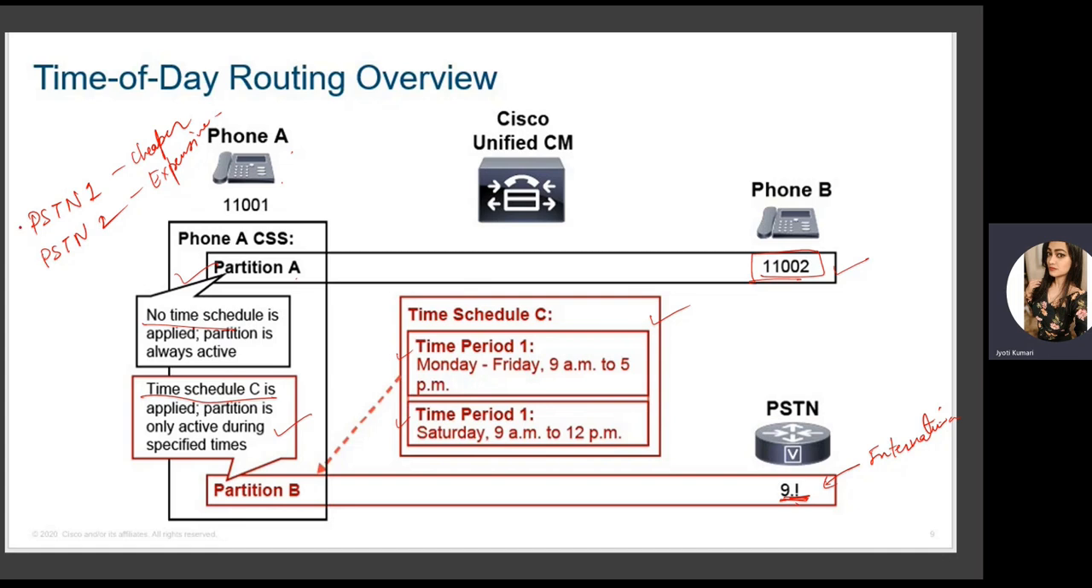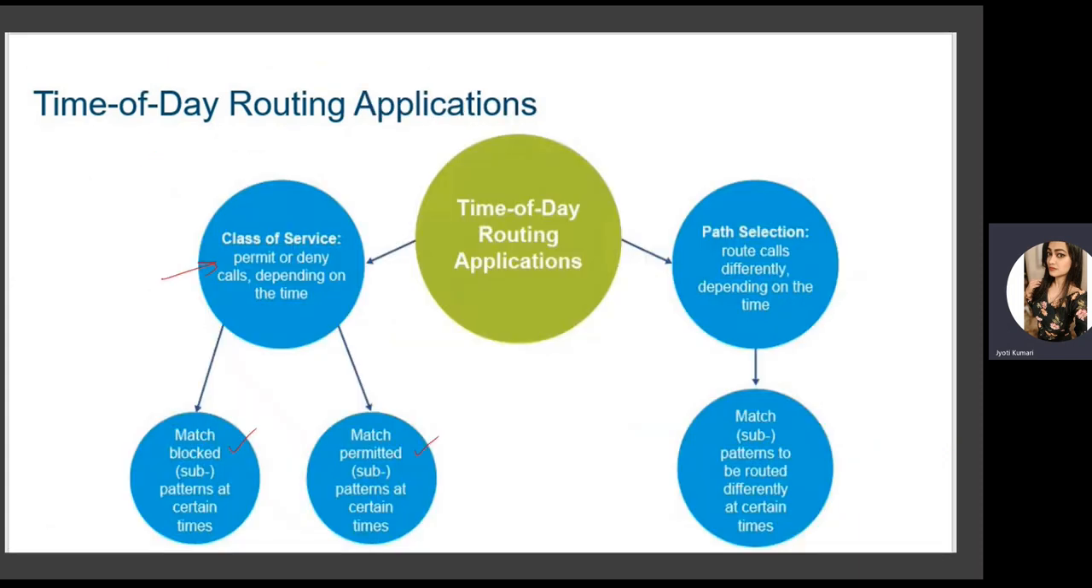So I want to take PSTN 1 as the priority. I want the call to be going to the PSTN phone or an international phone through PSTN 1 only. If PSTN 1 is down, then it should go to the expensive one, PSTN 2. That can also be done using time of day routing. So two of the configurations we can do in this.